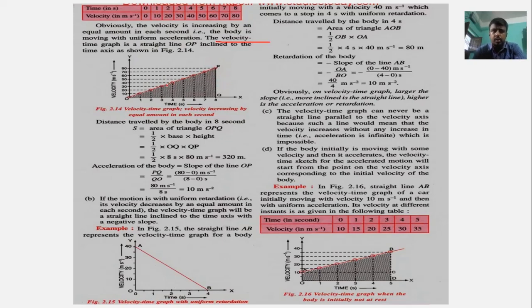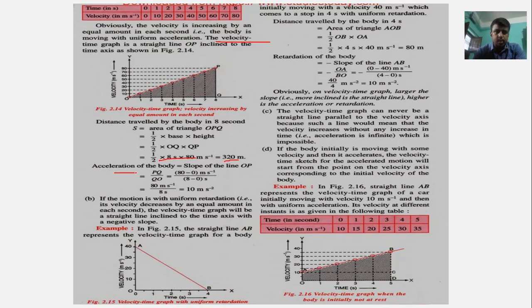So if you want to calculate the total distance traveled, how can we calculate? We can calculate by taking the whole triangle OPQ. If we can find the area, then we can find the total distance traveled. That will be half into base into height. Here the base is 8 seconds and the height is 80 meter per second. So when we use the formula, we get 320 meter.